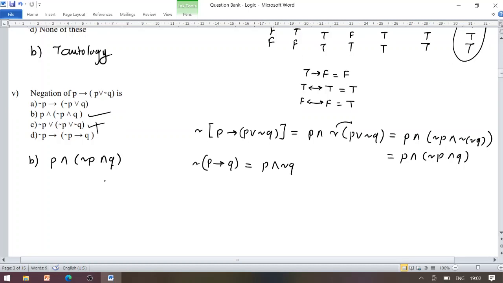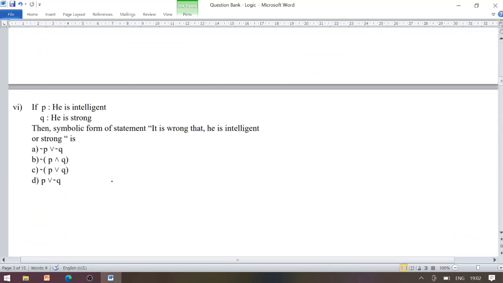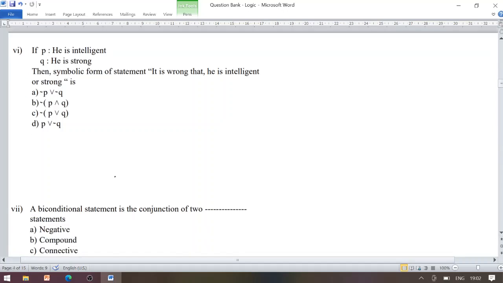Now look at the next MCQ. If he is intelligent, he is stronger, be the Q statement.